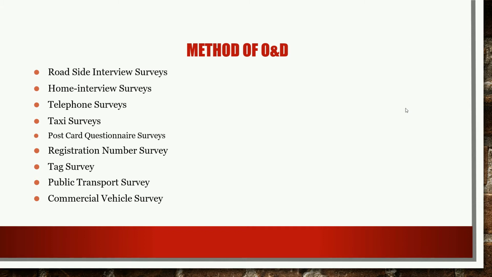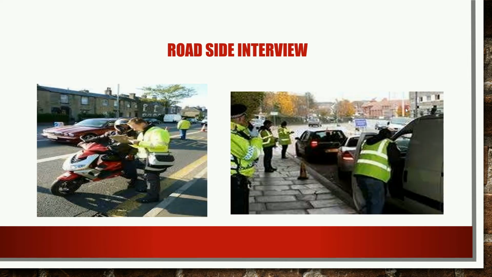You can do the roadside interview survey, home interview survey, or telephonic survey. By doing this survey, you may know where that person started his journey today and where he is going to end his journey today. In this way you get the origin point and the destination point. Also you can collect various data related to the vehicles, which type of vehicles they use for this journey, and how many people travel from one point to another. By using this method all this information can be calculated.